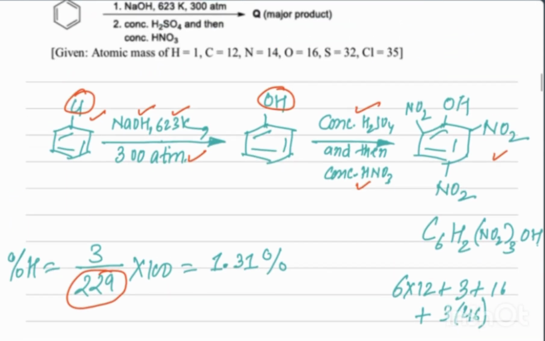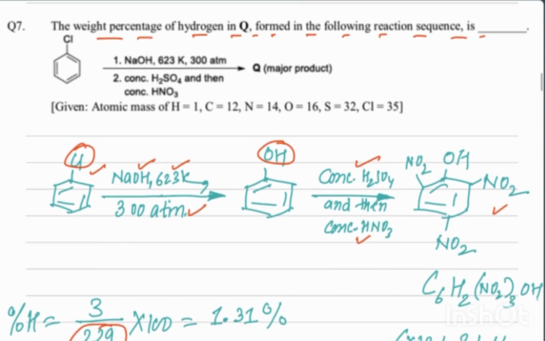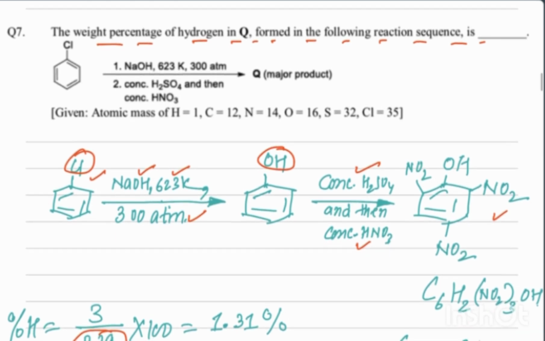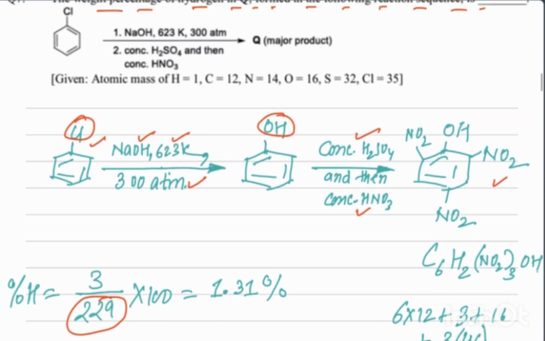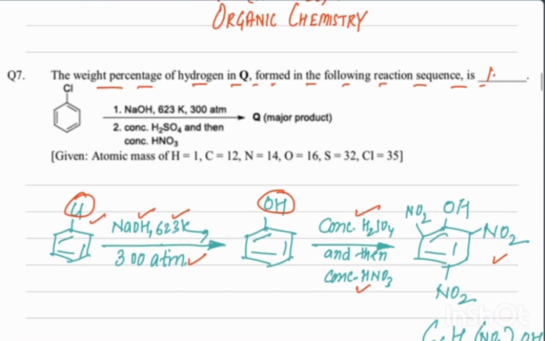Now, if you see here, we know that the number of hydrogen atoms are 2 and 1, total 3 atoms. So 3 gram is the weight of the hydrogen, and the total weight of the molecule Q is 229. Into 100, we will get the percentage composition of hydrogen. So it will be 1.31%. So that's why the answer should be 1.31. So 1.31 should be the correct answer.